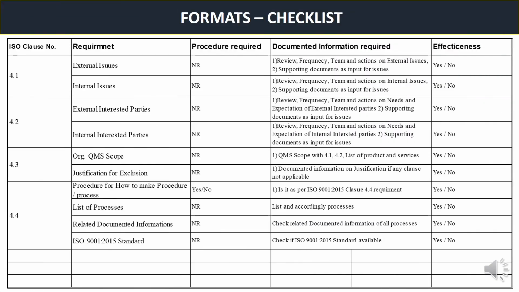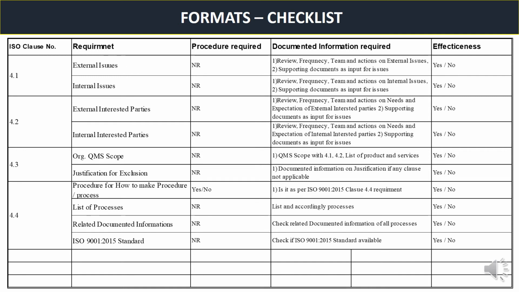Next format is the checklist. This is the most important thing in this video. How should a checklist be? On the left side it should be the clause number, and the requirement should be in the next column, that is external issues and internal issues. If you read the standard, it comes under the context of the organization, where external issues and internal issues should be handled and action should be taken.